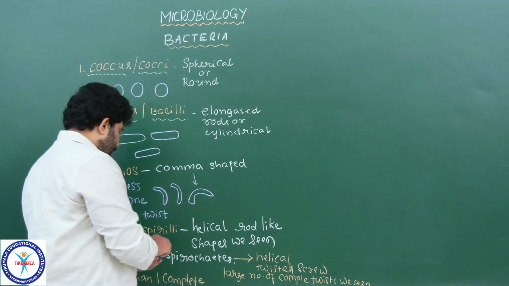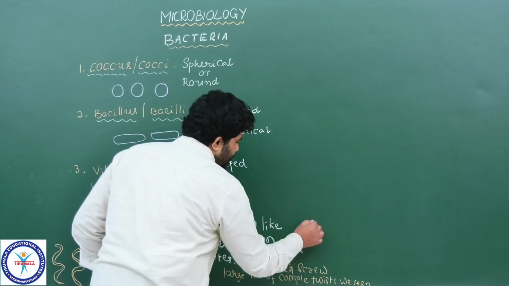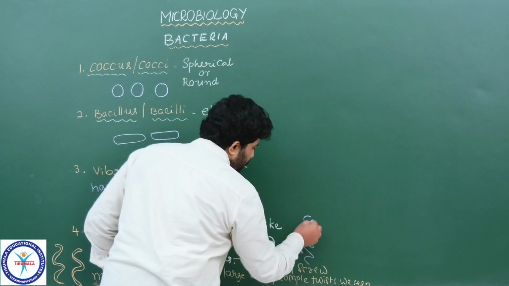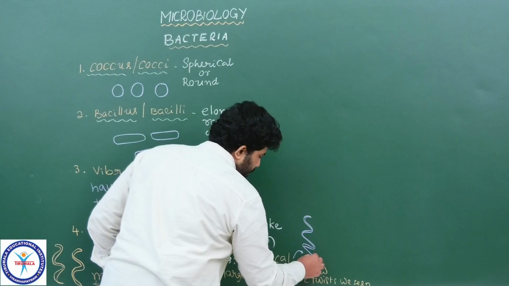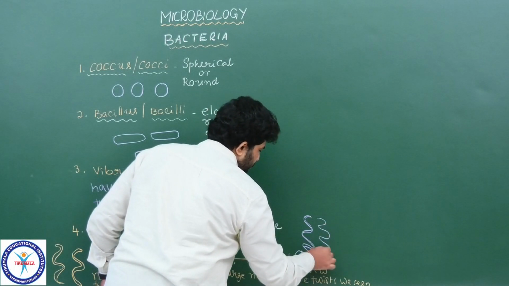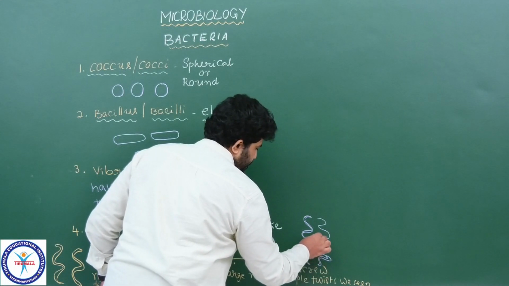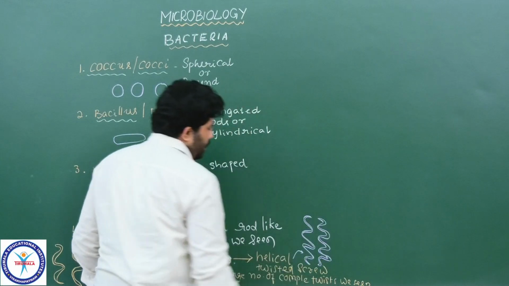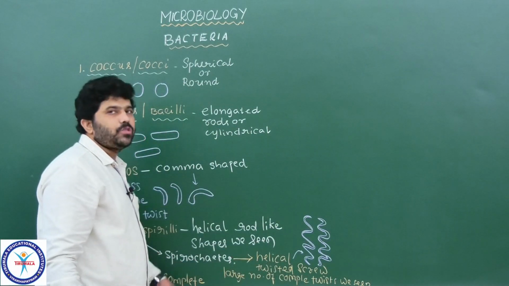Its structure is like this. You please draw the diagram. The structure of spirochetes is like this. So many twists we are observing. Okay, that type of structures are called spirochetes.